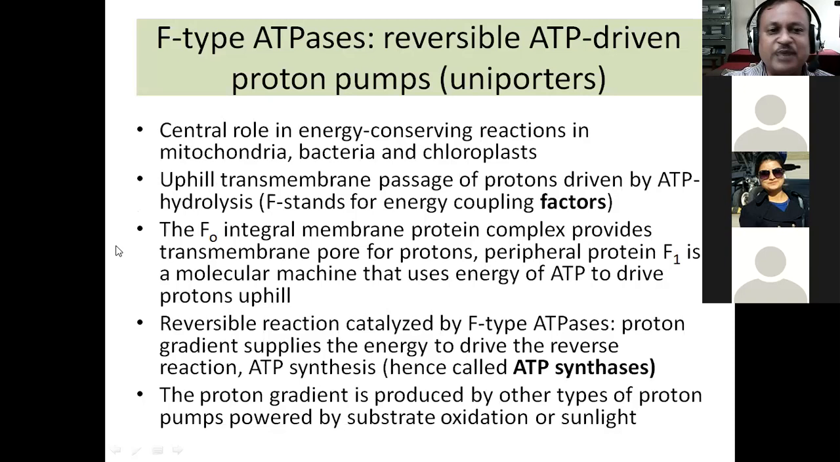Then there are other types of ATPases which are called F-type ATPases. Now these are reversible ATP-driven proton pumps. I think we have already seen the function of the F-type ATPases when we studied photosynthesis and respiration. Do you remember that? So these are uniporters again because they carry out the pumping of protons in one direction.